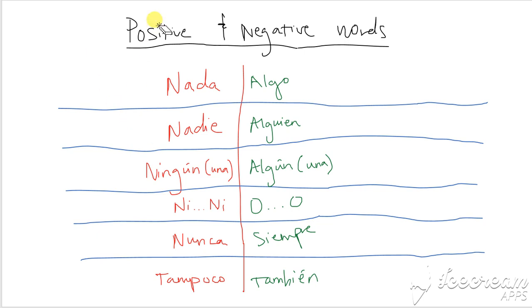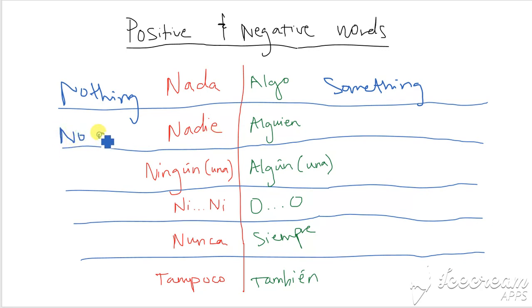Hola. Today we're going to talk about positive and negative words, which exist both in English and Spanish, but they're a little bit trickier in Spanish. So first we're going to say the word nada, which in English means nothing. And then all positive and negative words have opposites, right? So the opposite of nothing would be something, or algo in Español.